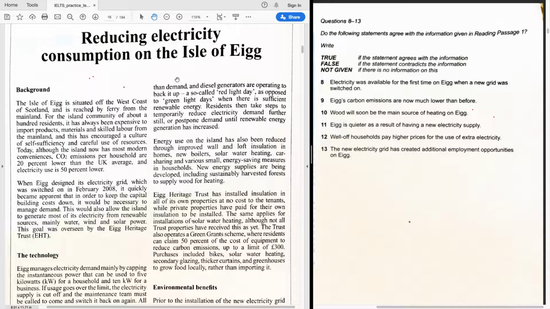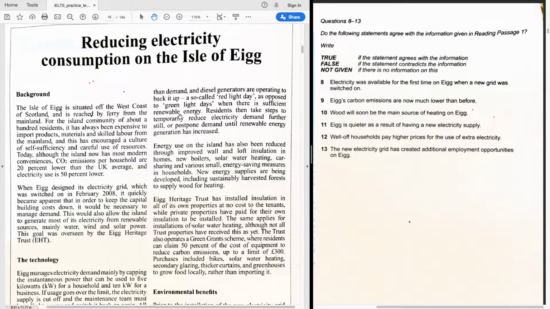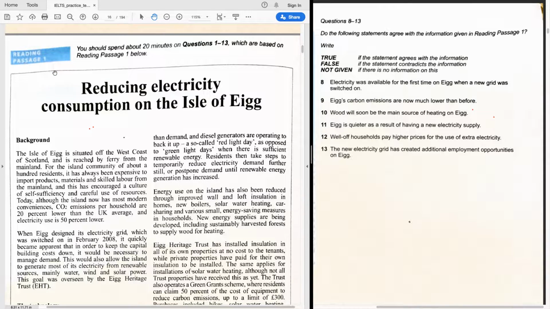Hello, everyone. We are going to look at an IELTS text today. This is reading passage 1.